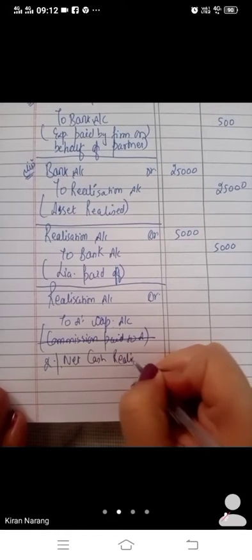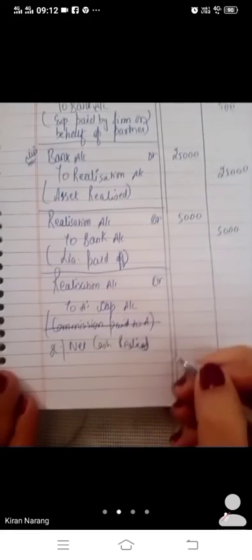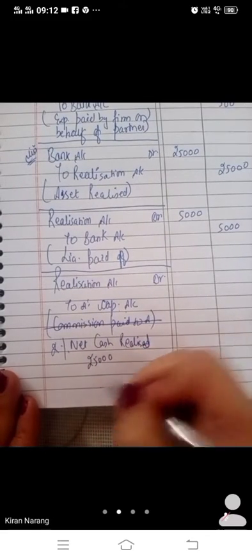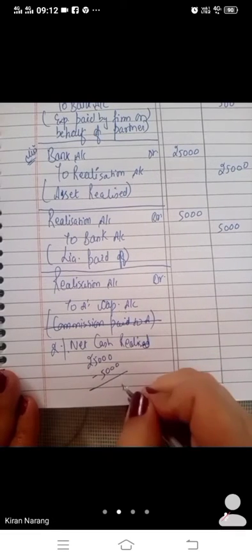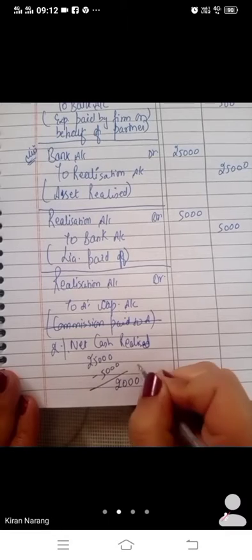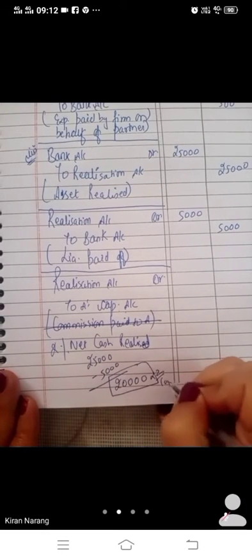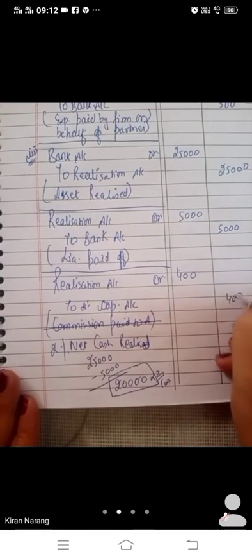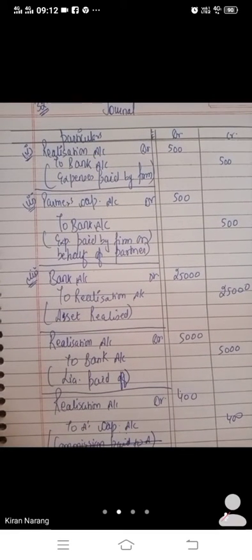Now, what is net cash realized? Net cash realized means 25,000 was the amount realized minus 5,000 for the liabilities. 20,000 is the amount which is net realized, and 2% of this will be 400. Got my point, bache? These were the three journal entries which were given in the question.